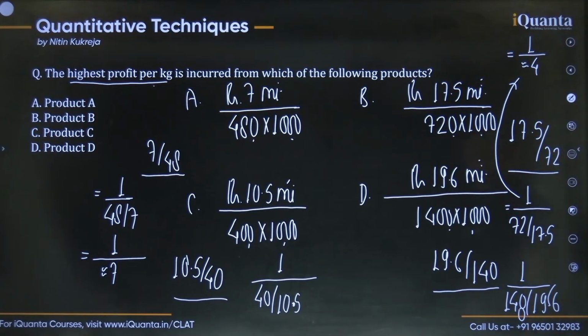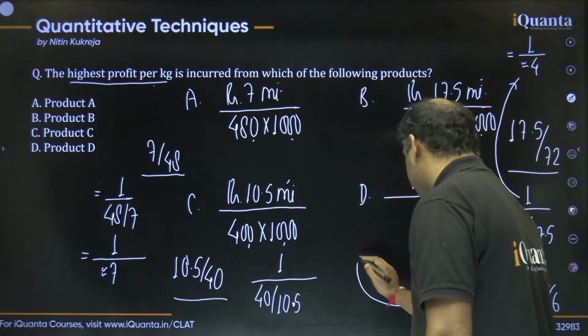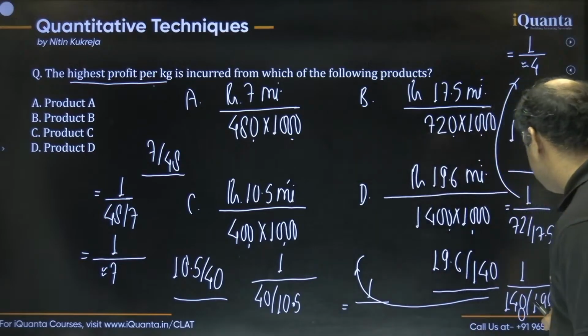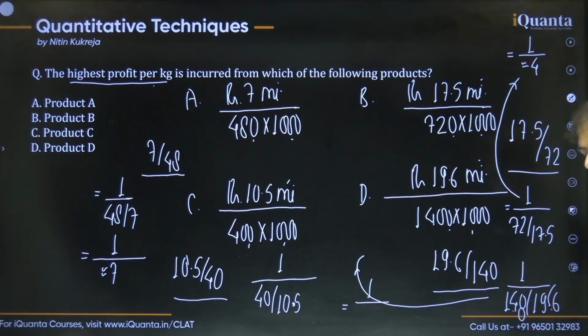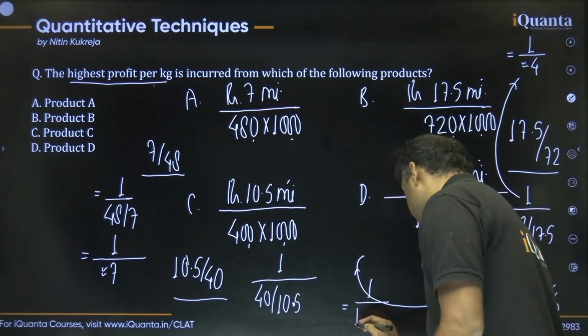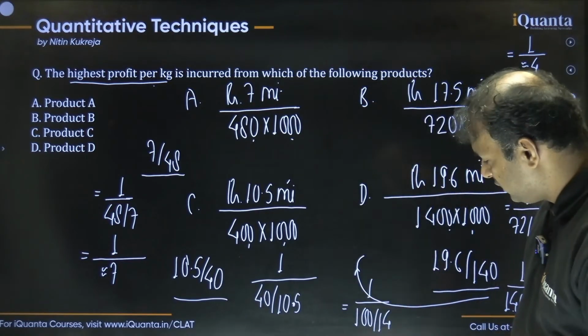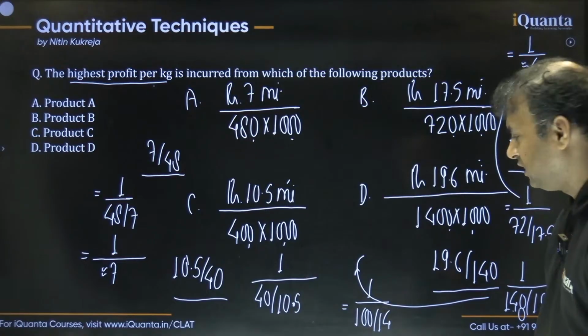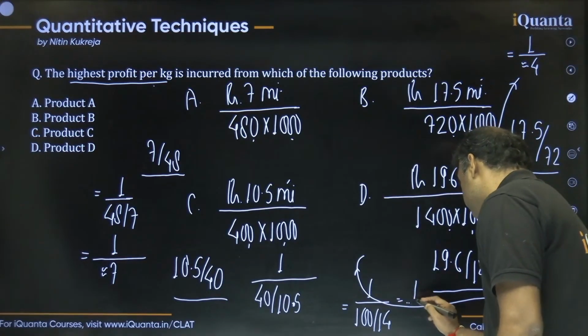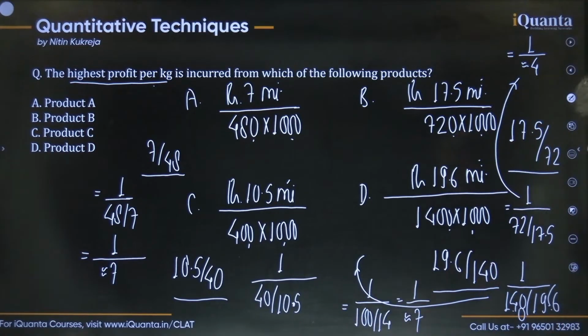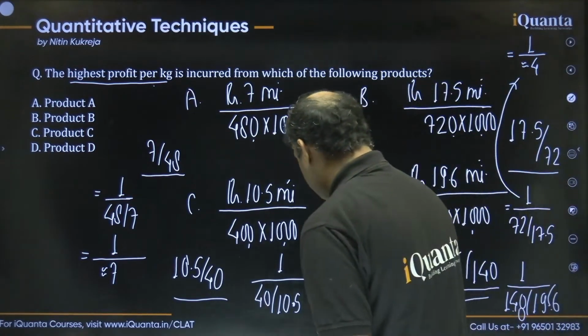So guys, 1400 upon 196. I think you can cancel this by 14 as well. Once we cancel it by 14, we'll get 1 upon, this is 14 4za, this is 14 into 100, right. So we can say 100 upon 14, and 100 upon 14 is how many times? See, 14 6za is 84, 14 7za is 98. So here we can say the denominator is also approximately 7, right.